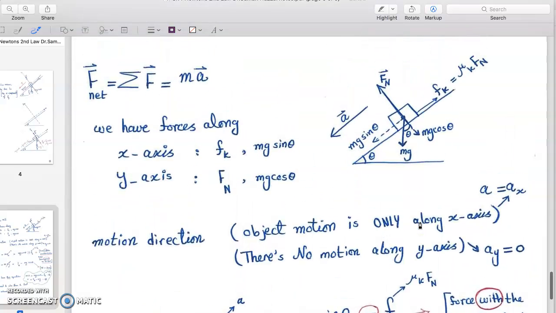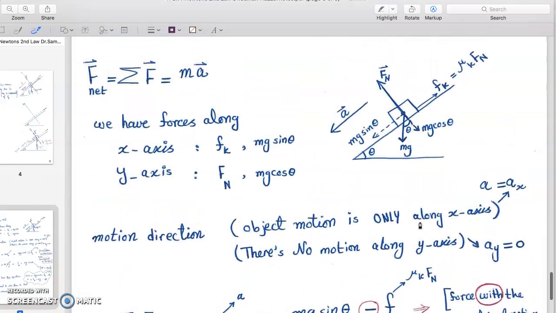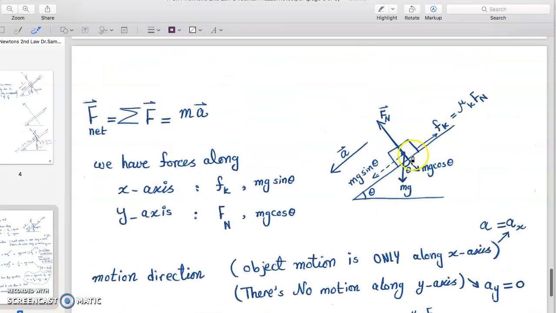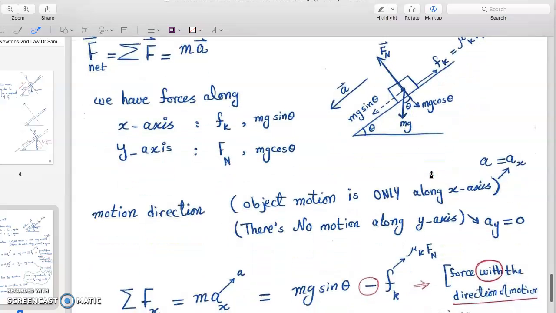And when the motion starts, I am again going through the last slide. This is actually a revision of the previous record, but I really do care that you understand. Once you understand these points, it will not be difficult for you to apply them and solve the problems. So now we have forces along the x-axis, which are the friction force and the x component of the gravitational force. We have forces along the y-axis, the normal force and the y component of the gravitational force.